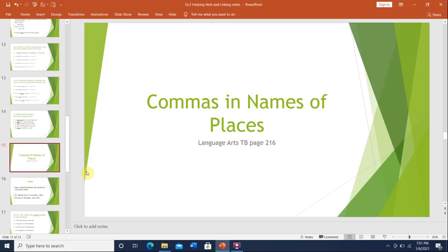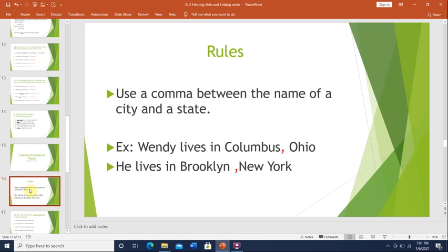All right, guys. For our second session, we took commas in names of places, and we said that when we have the name of a state and a city in a sentence, we usually place a comma between them, right, to show that they are two different places.